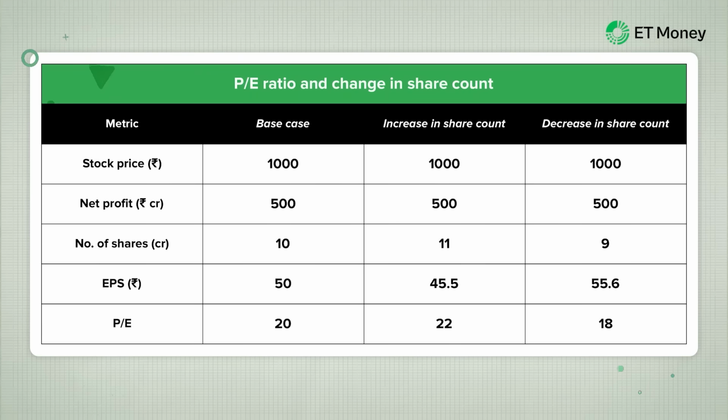Suppose a company stock trades at 1000 rupees and the net profit is 500 crore and the number of shares outstanding is 10 crore. This gives the stock a PE of 20 times. Now, even if the stock price and the net profit remain unchanged, but the number of shares changes to 11 crore and say 9 crore, the PE will change to 22 and 18 respectively.